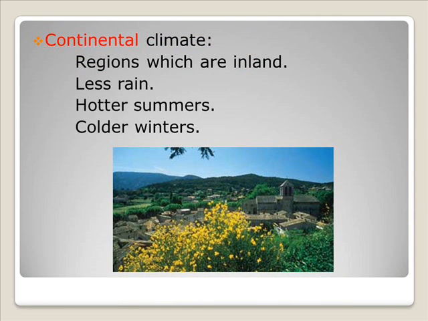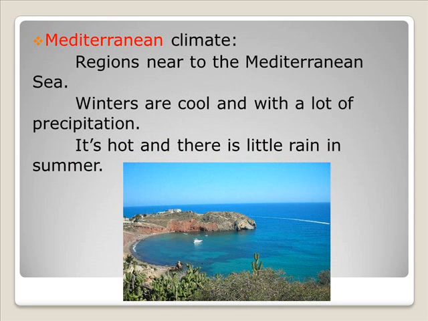Continental climate, regions which are inland. Less rain, hotter summers, colder winters. Mediterranean climate, regions near to the Mediterranean Sea. Winters are cool and with a lot of precipitation. It's hot and there is little rain in the summer.